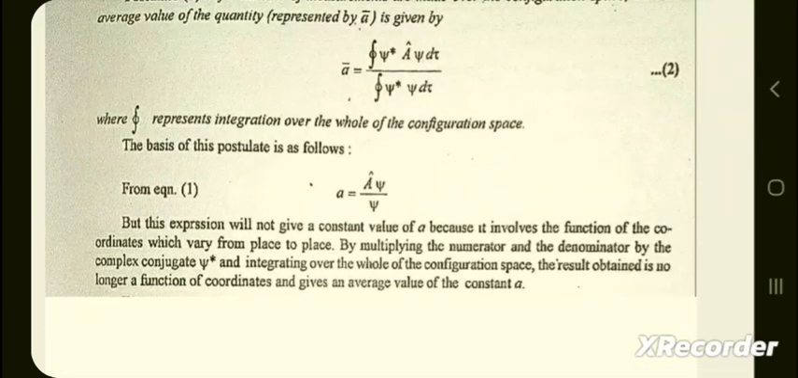From equation first, a is equal to A psi divided by psi. But this expression will not give a constant value of a because it involves the function of the coordinates which vary from space to space. By multiplying the numerator and denominator by the complex conjugate psi star and integrating over the whole of the configuration space, the result obtained is no longer a function of coordinates and gives an average value of the constant a.